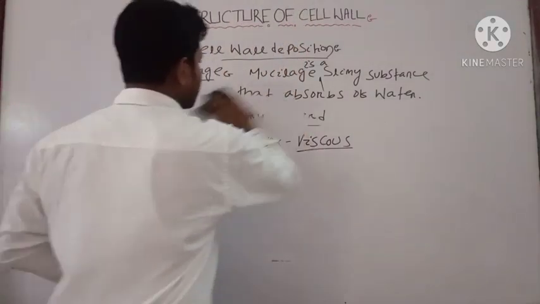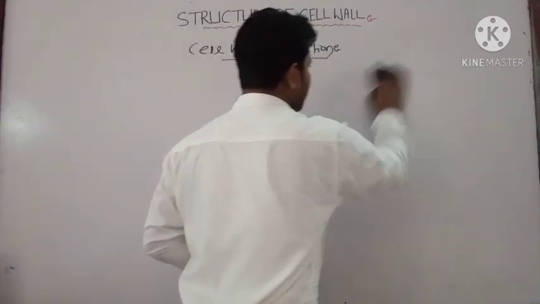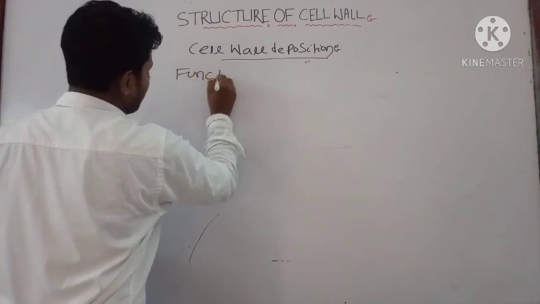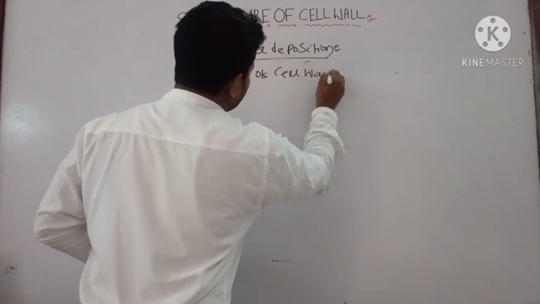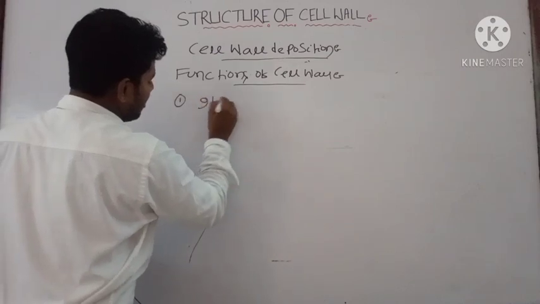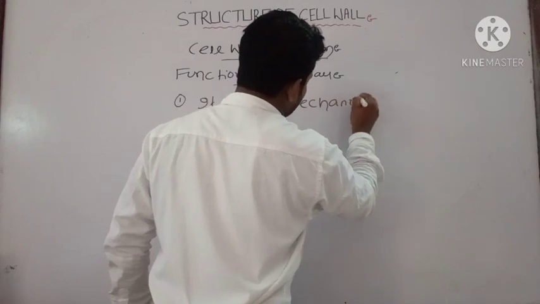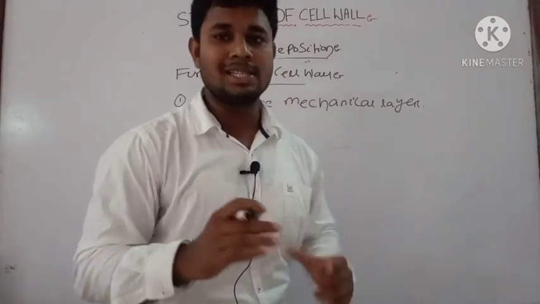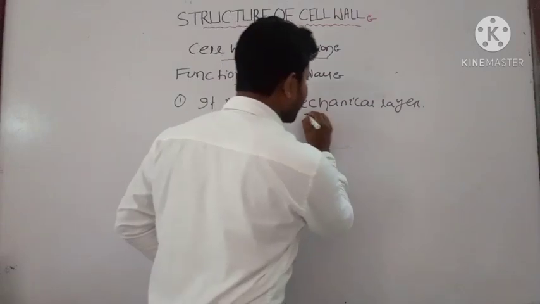Then let us discuss some functions of the cell wall. Already we have discussed some functions in the pits and plasmodesmata. Now write down some important functions of the cell wall. What is that function? One is that it is a mechanical layer. We have already discussed why it is a mechanical layer. It provides rigidity to the cell. That's why it is called a mechanical layer.